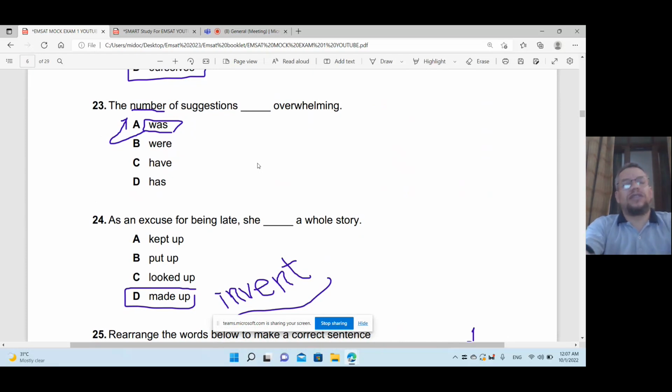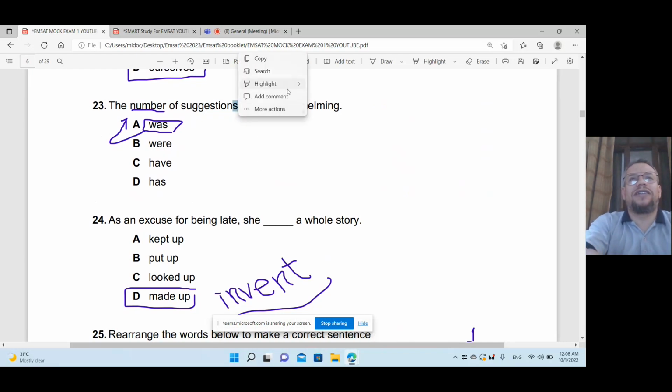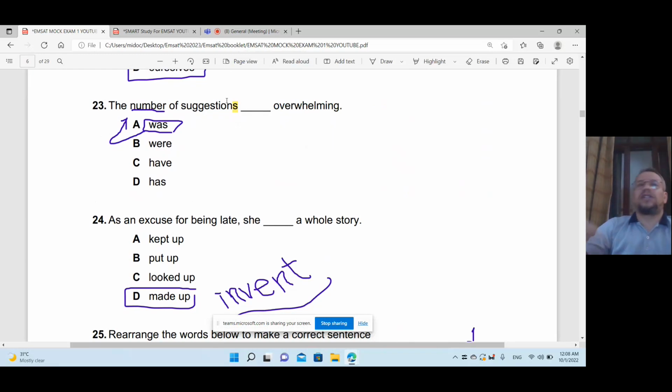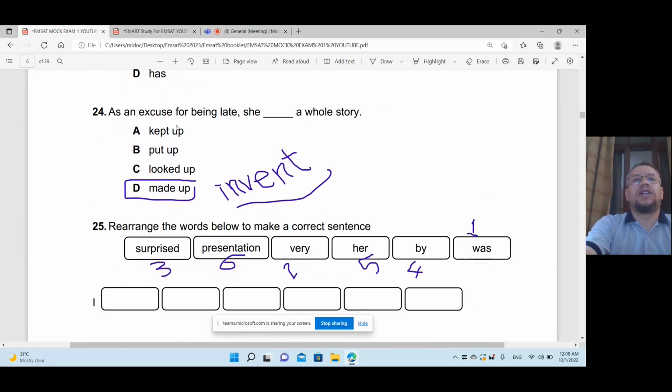Was. Mister, suggestions is plural. Hey, there is a trick. Come on, guys. If you say one of, is. One of the teachers is. I'm not talking about the teachers. I'm talking about one of. Number of suggestions. So I'm talking about number, not suggestions. Number is. Okay, so the number of suggestions is or was in the singular. So was here. Thank you.